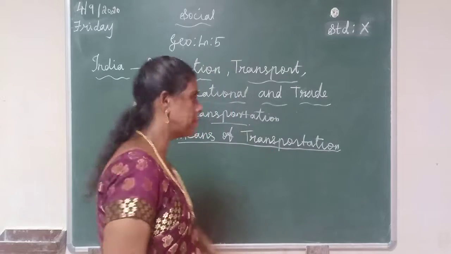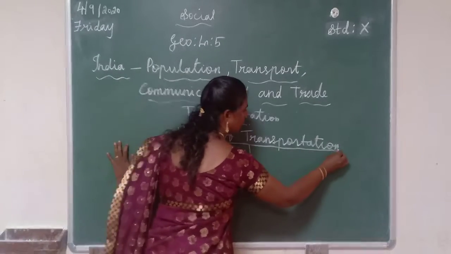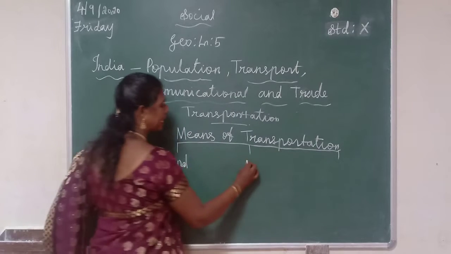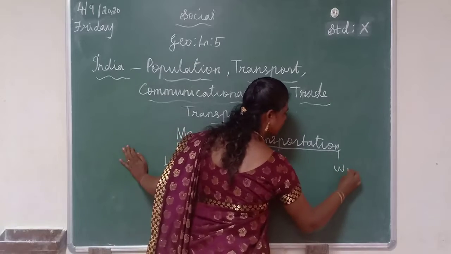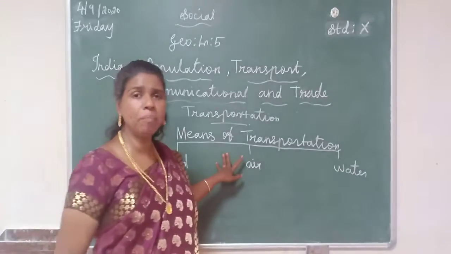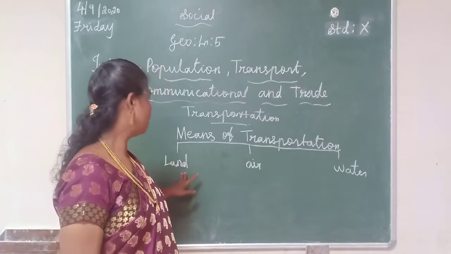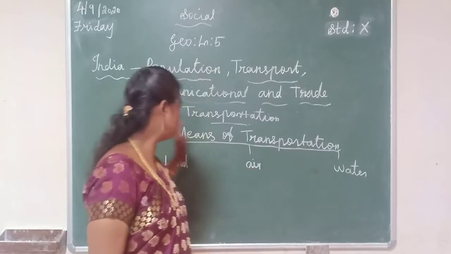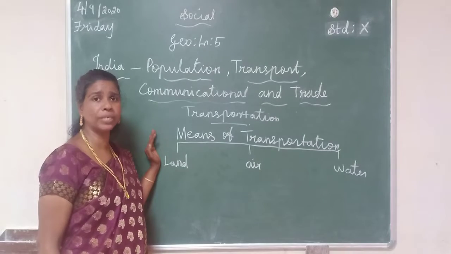Listen very carefully students. There are 3 means of transportation used in the world. They are land, air, water. The first means of transport is land.